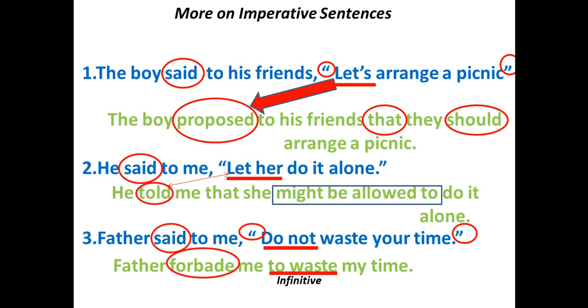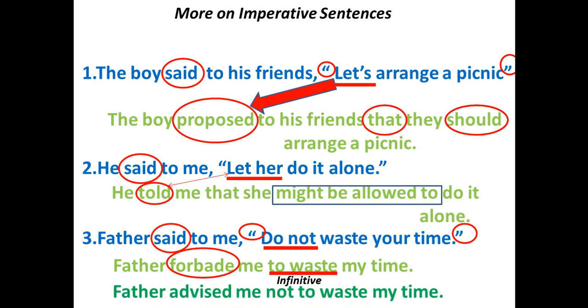And this negative imperative sentence can be made indirect in another way: Father advised me not to waste my time. So, don't waste your time. There is a sense of advice. So the reporting verb is replaced by advised, as the negativity of the sentence is not still reflected. So not is written just before the conjunction to, but in the previous indirect one it is not used, as the word forbade itself is a negative one.